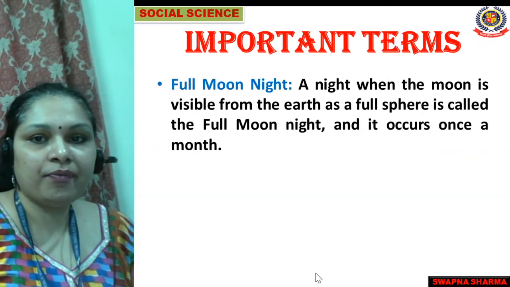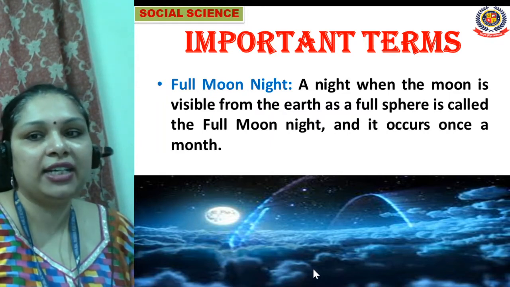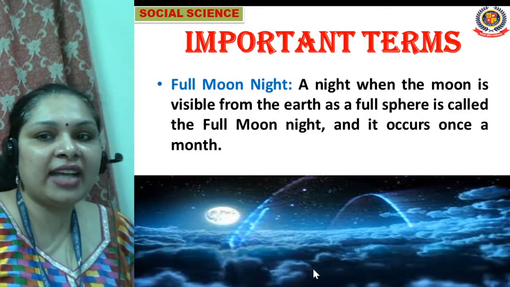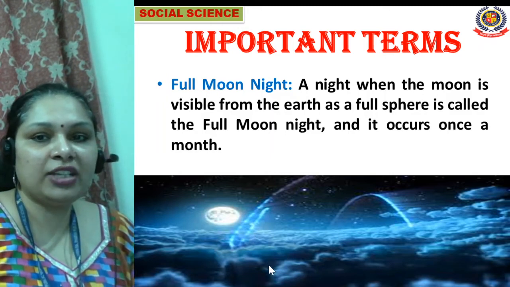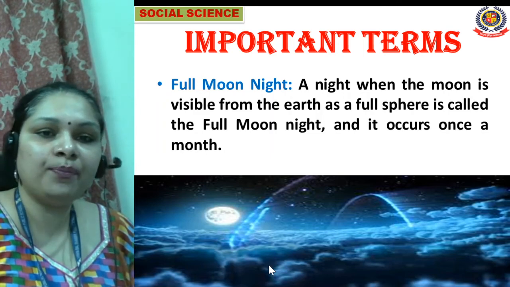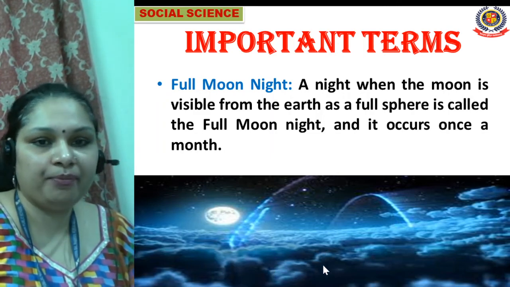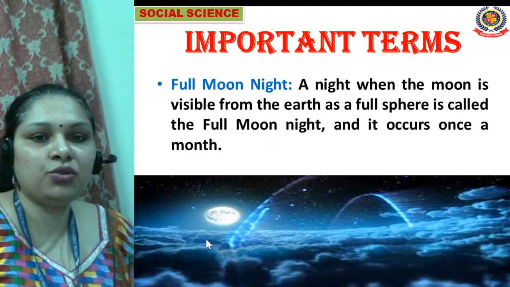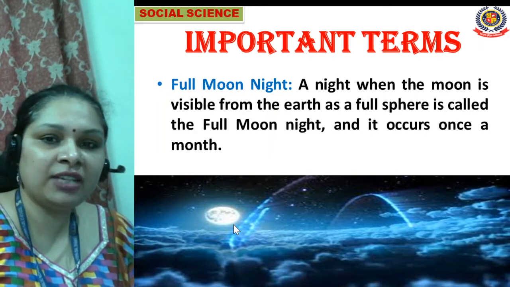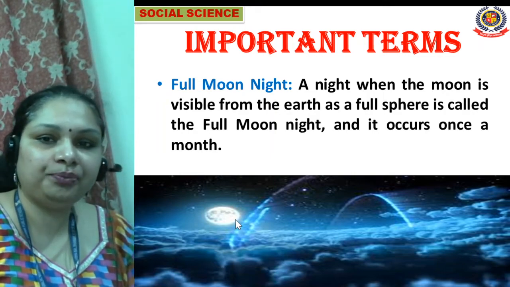Now we will move to full moon night. What is full moon night? A night when the moon is visible from the earth as a full sphere is called the full moon night, and it occurs once a month. This full moon night is also called Purnima. When we are able to see the full moon from the earth, it is called Purnima night, or the full moon night.